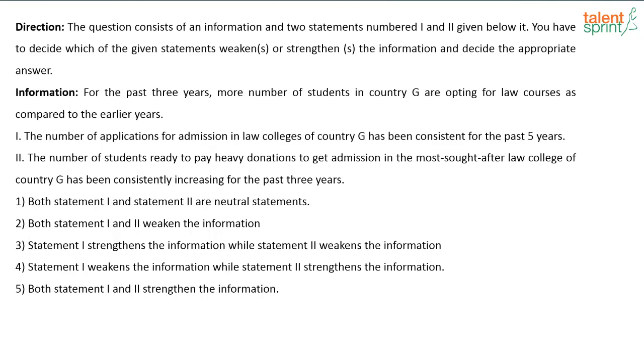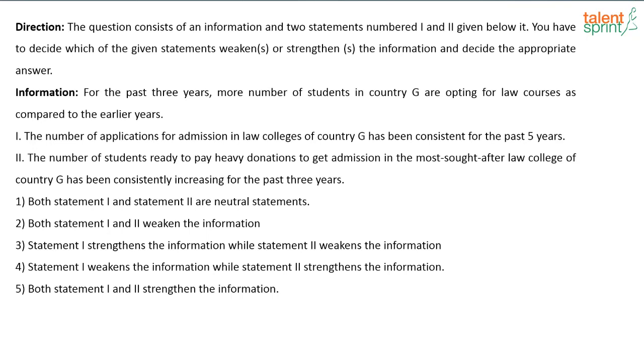So what is the information? What is said? What is the information given? See, the number of students in country G who are opting for law courses is increasing compared to previous years, or as years go by, more number of people are preferring law colleges, right? That is the given information. Now, what does the first statement say? The first statement says the admission for all the previous years has been consistent. That means there has been no significant change. That's what the first statement means, right? Like for example, in the last year if 1000 students joined in law colleges, this year also 1000 students. That is what consistent means, right?